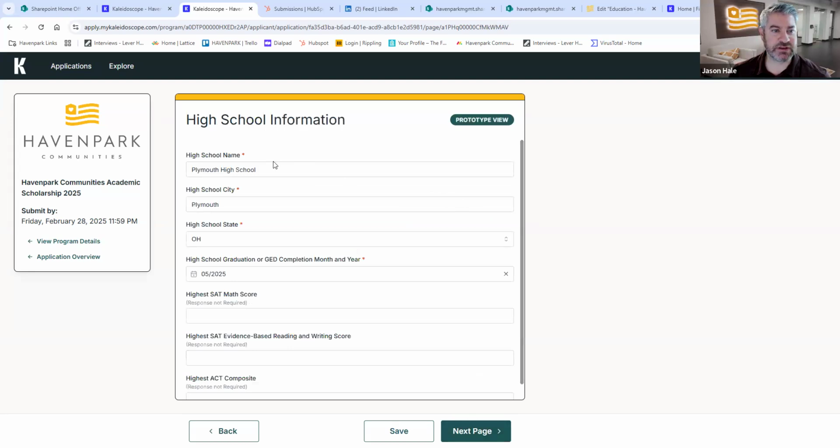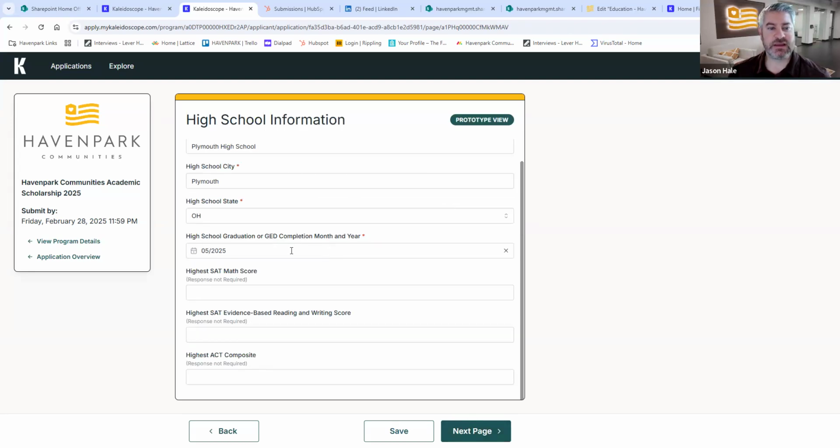High school information. So you'll put the name of your prior high school, the city, and the state where it was located. You'll put your high school graduation date, or the date that you completed your GED, just month and year estimate. And if you have taken the SAT or ACT, these are not required, but certainly, if you've taken those examinations and you want to submit those test scores, that's great. It's just self-reporting. You don't need to submit those official test scores. So certainly if you feel good about those scores and you want to add those, you're more than welcome to. They'll be taken into consideration.